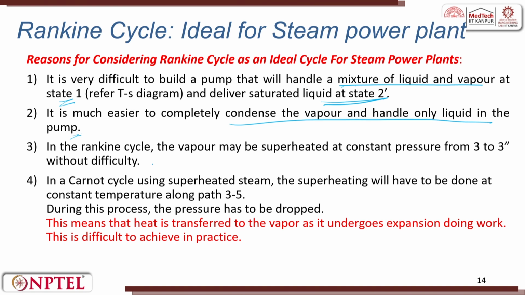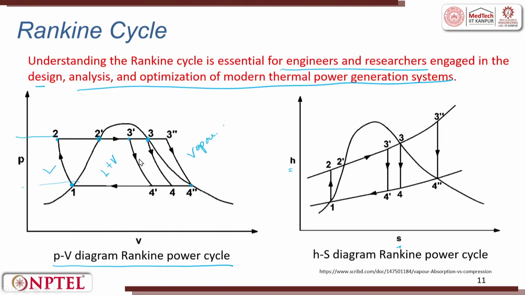In the Rankine cycle, the vapor may be superheated at constant pressure, that is from 3 to 3'', without any difficulty. So, what am I trying to say? It can move from 3 to 3'' easily without any problem.